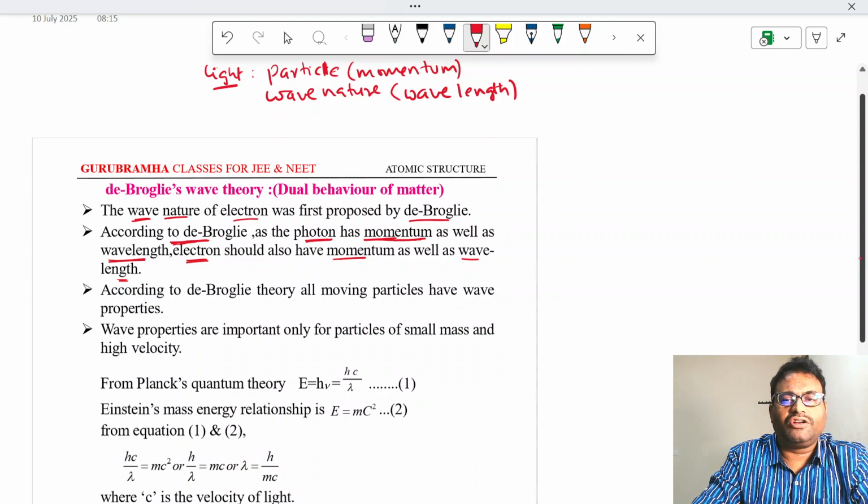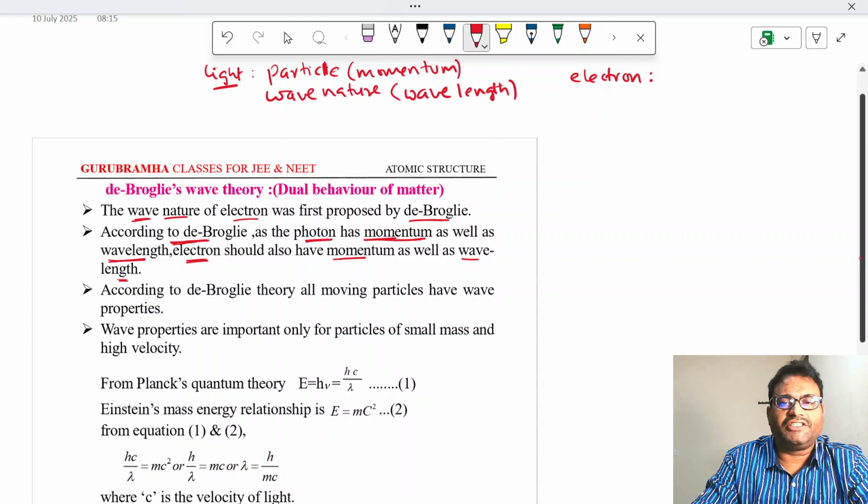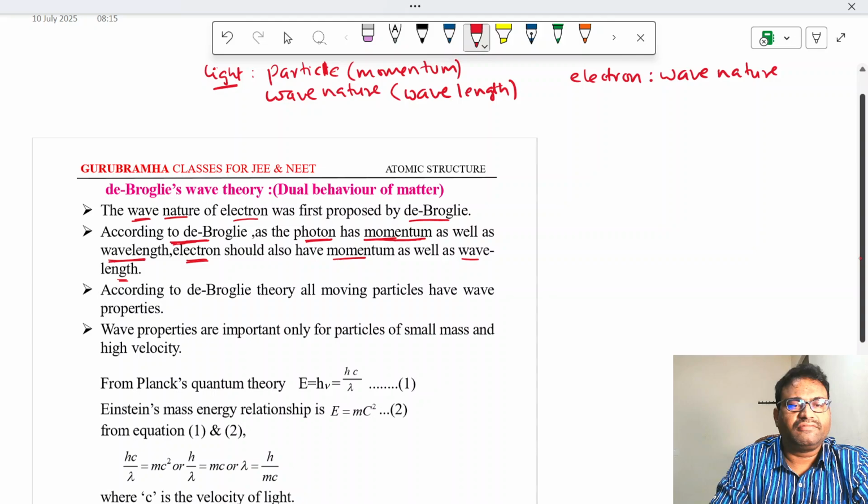So electron, already we have studied that it is having particle nature. In this de Broglie wave theory, he said that electron, along with particle nature, also should possess wave nature. That means it possesses wavelength. That is what he says, and from his experiments, he confirms that.